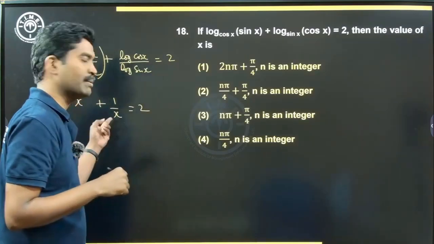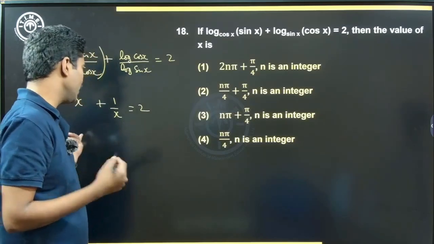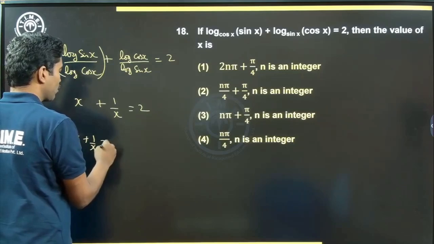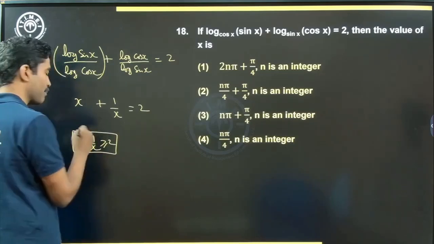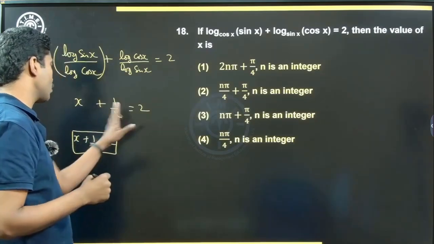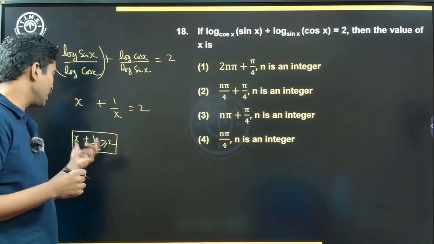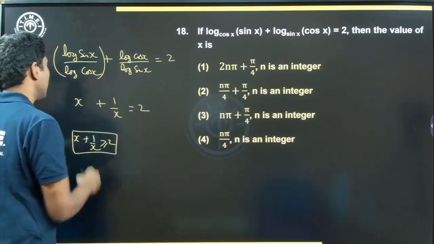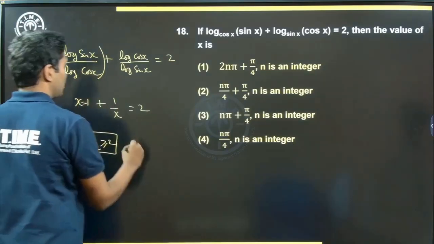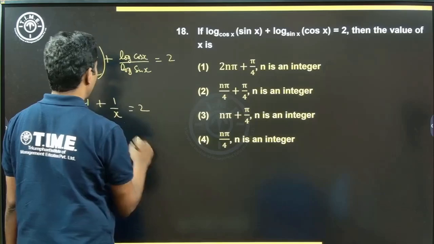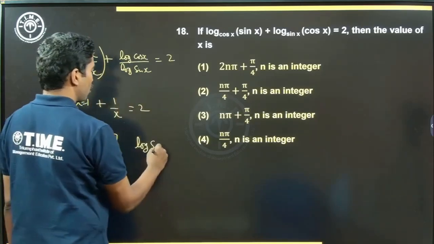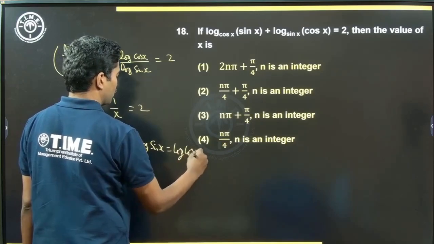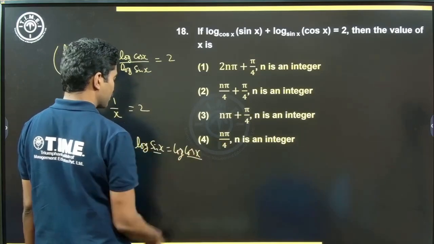Now, clearly both of them are positive, right? Now, we know this inequality that x plus 1 by x is greater than or equal to 2 as long as x is real and positive. It's at least equal to 2 and it will only be equal to 2 when both are equal, right? Which means x is equal to 1. This is 1. What does that mean? Log of sin x by log of cos x is 1. Means log of sin x is equal to log of cos x, or sin x is equal to cos x.